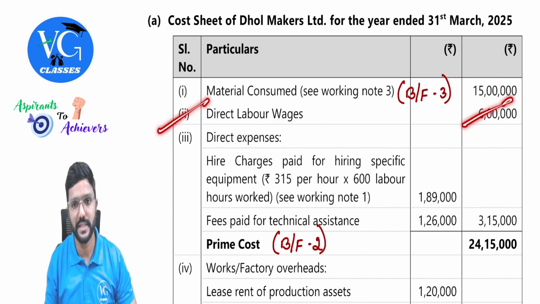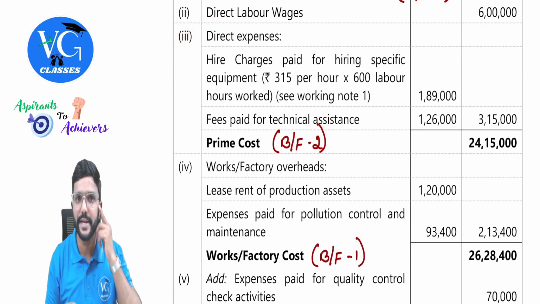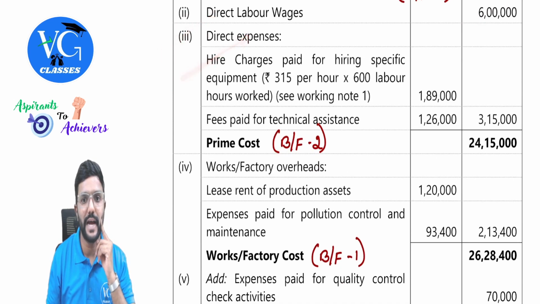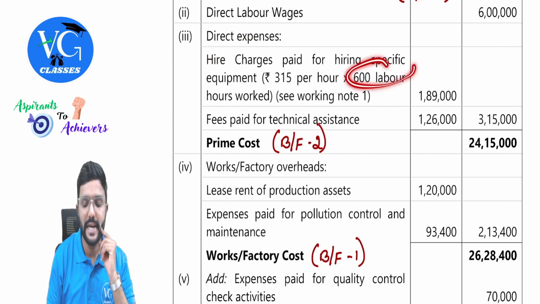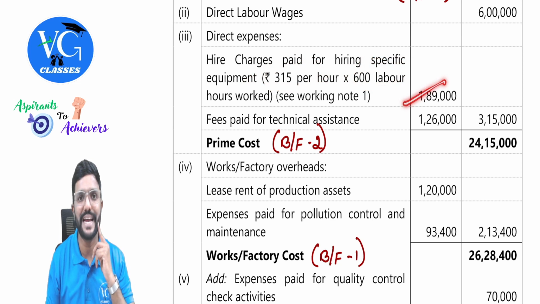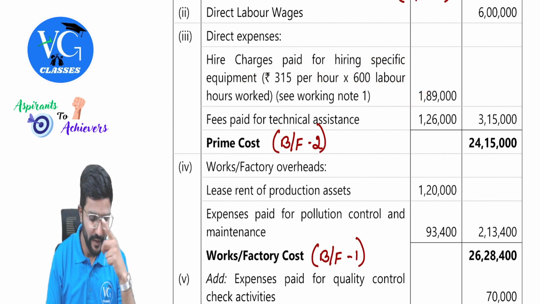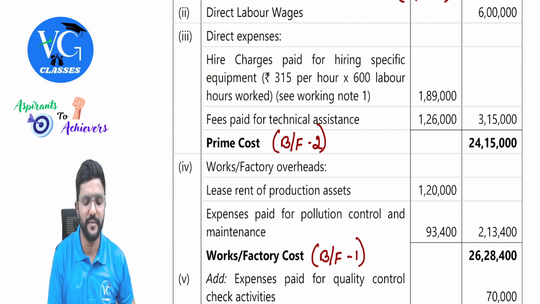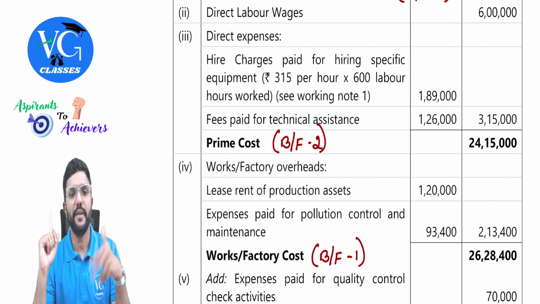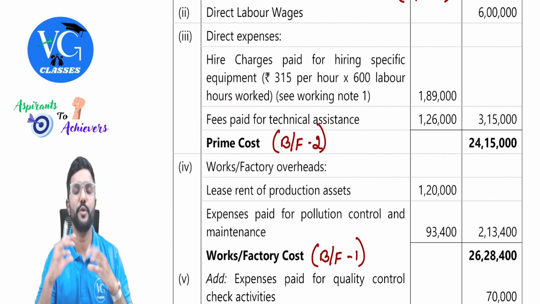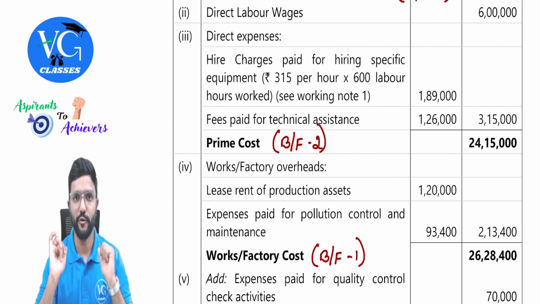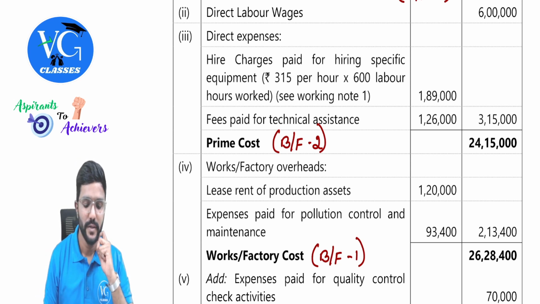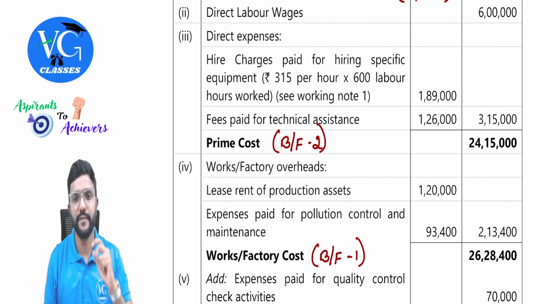Direct labor wages is given, 6 lakh. Then direct expenses, as I already explained. Hire charges paid for hiring specific equipment: 600 labor hours, which we have done in working, into 315 rupees per hour. We will get 1,89,000. Then fee paid for technical assistance, considering it for the specific equipment, we are taking it here, 126. Just give a note also, guys, for this especially: fee paid for technical assistance is considered to be a direct expense. So total direct expenses is 3 lakh 15,000.